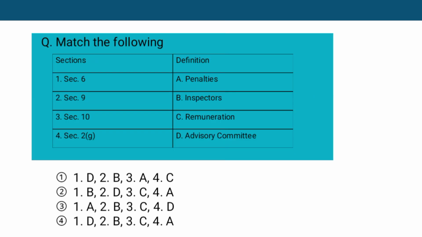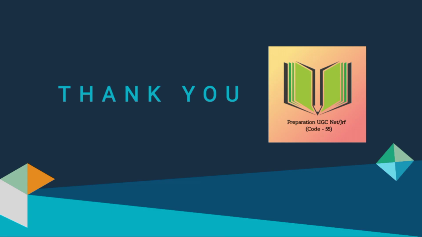Match the following question: Section 6, Section 9, Section 10 and Section 2G. Section 2G is definition means remuneration. Section 6 is advisory committee. Section 9 is inspectors and last is penalties. So answer is 1.